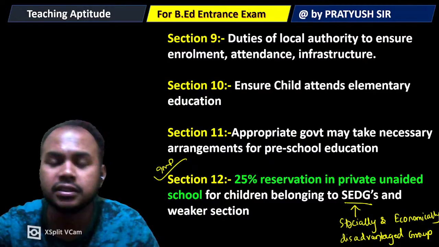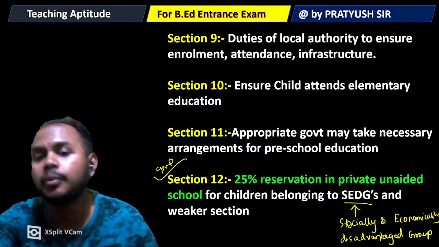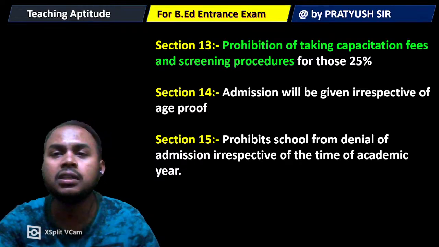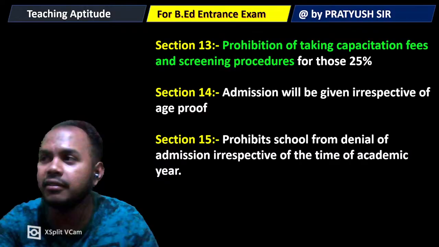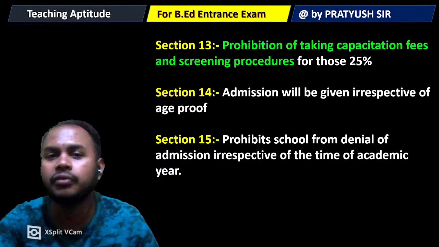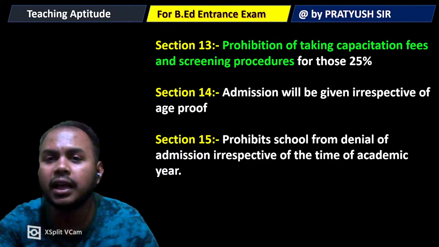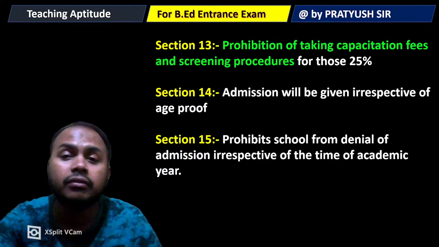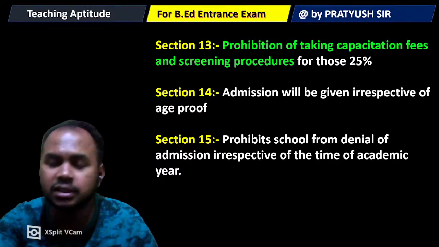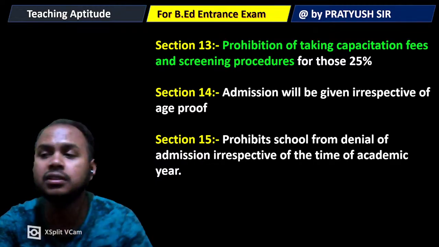So this is section 12 of the RTE Act, which ensures that 25% reservation is there in every private school. Next, section 13 is the prohibition of taking capitation fees. In private schools, for those 25% seats, they used to take a hefty amount of fees, and also had screening procedures and other things. For that reason many people were debarred from high quality education. So section 13 of the RTE Act prohibits this: those 25% of seats should not have any kind of capitation fees for private schools, and screening procedures won't be there.